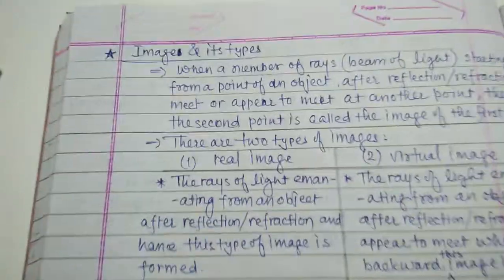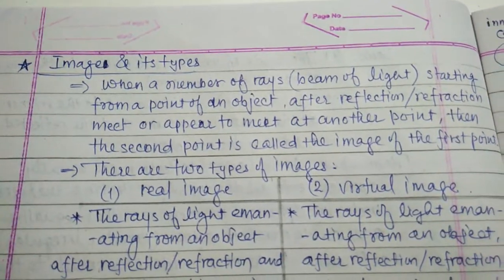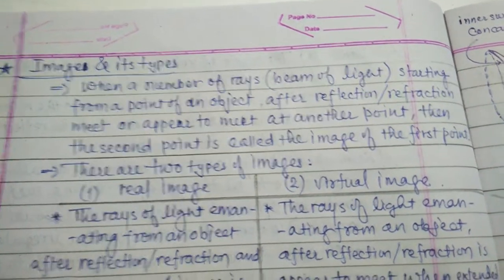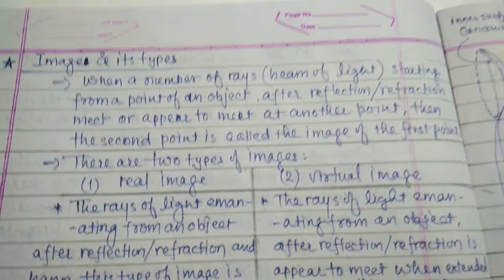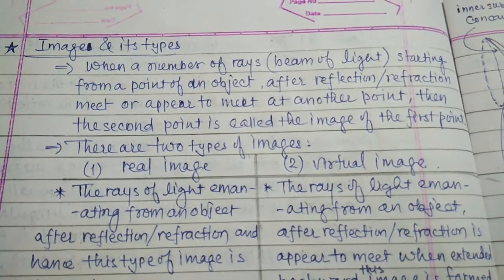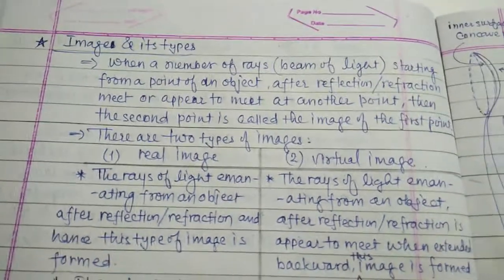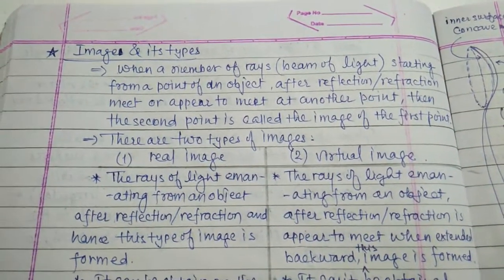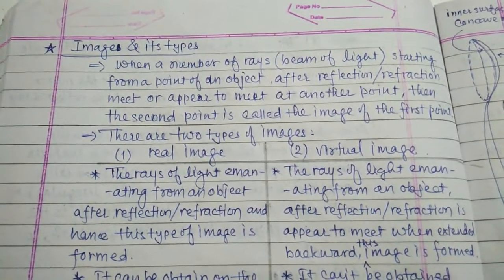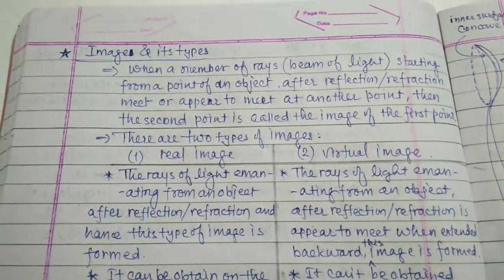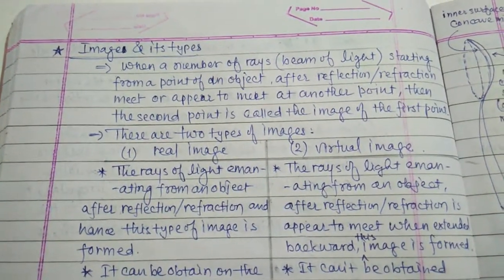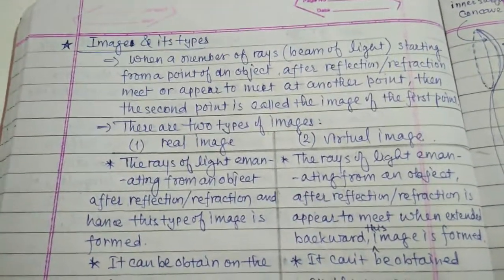Now, images. First of all, what is an image? When a number of rays or beams of light starting from a point of an object, after reflection or refraction, meet or appear to meet at another point, then the second point is called the image of the first point. But an object is formed of such types of points, so the image is also formed in the same way, and we have an image of that object.